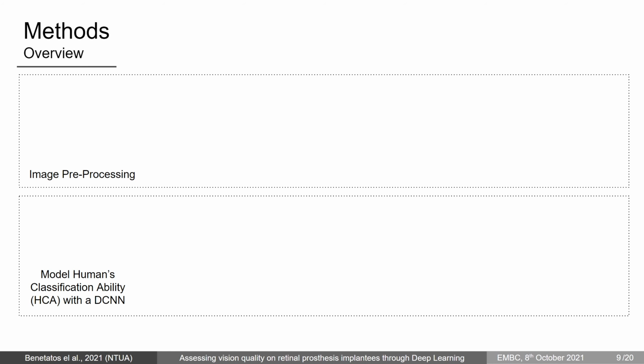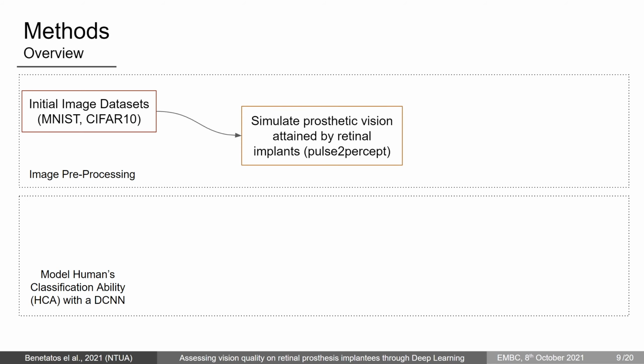And now to the actual method overview. We divide this into two parts: the image preprocessing and the modeling of the human's classification ability with convolutional neural networks. We use the MNIST and the CIFAR-10 datasets to represent both an easy and a more difficult visual task regarding digit and object recognition respectively. We simulate prosthetic vision in square, fixed area retinal implants of various parameters in a subset of the MNIST and the CIFAR-10 datasets.